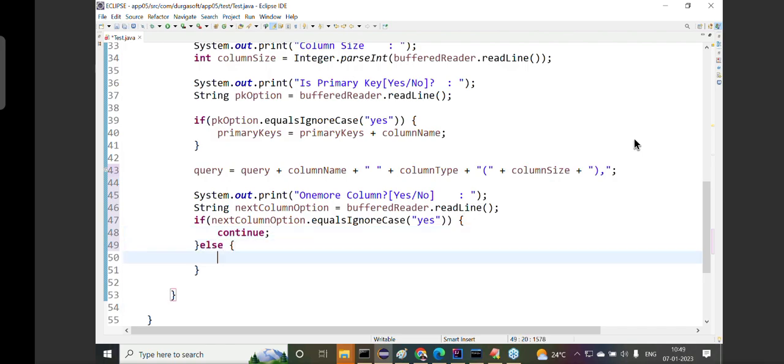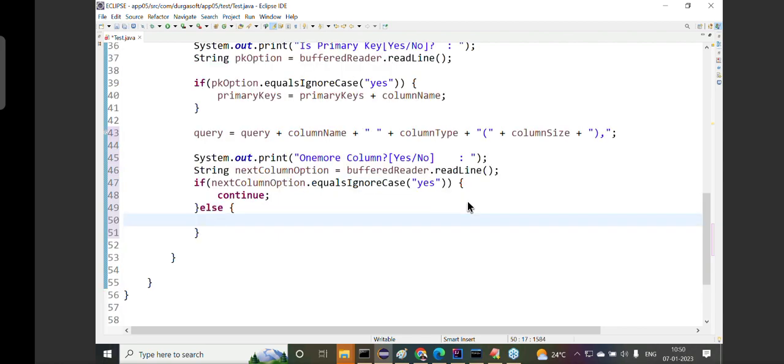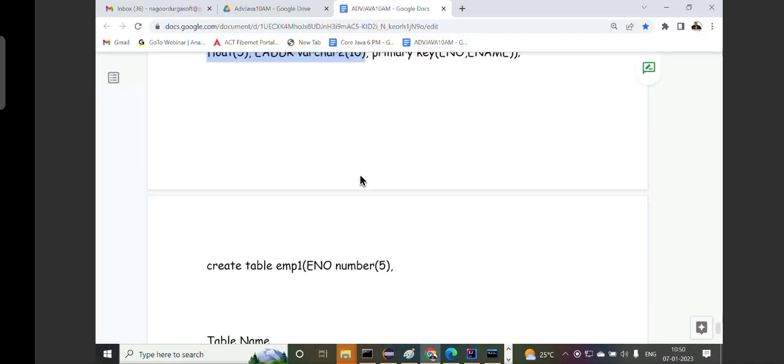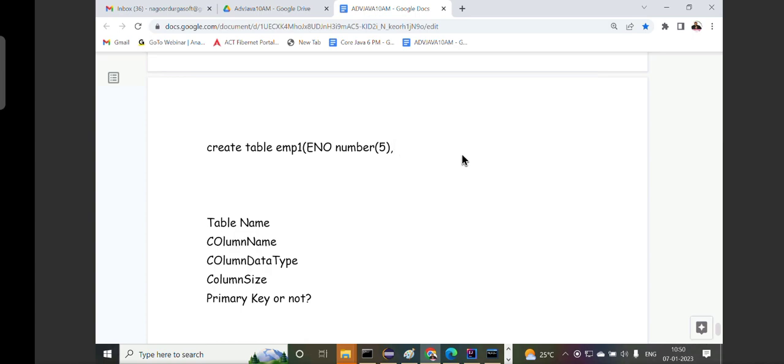Else. What is it, else here? No next column. If there is no next column, I have to finalize my total query or not? How is my query going to be finalized here? Observe carefully. Up to now, what we got: for example, only one column we want to provide, only this part we provided. Now I want to finalize it. Then we need to attach the primary key column or not? So then immediately we have to take what there?